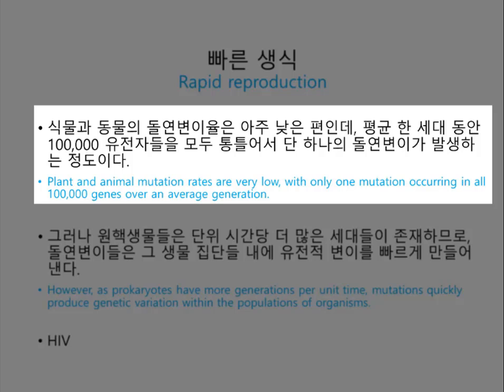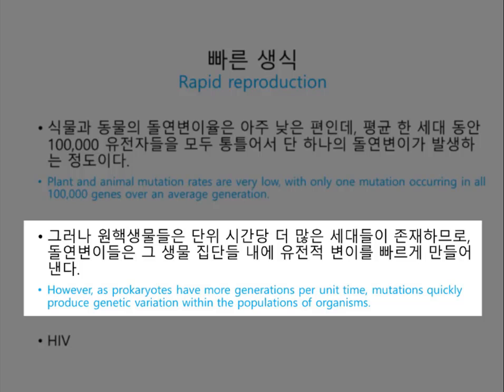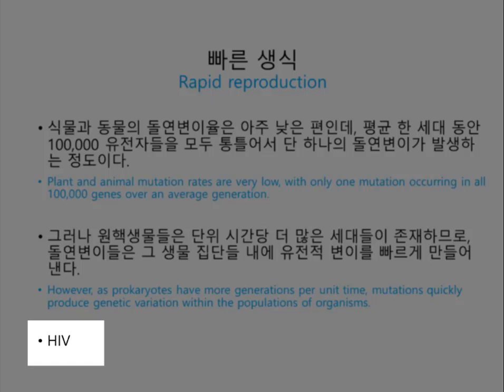Mutation rates tend to be low in plants and animals, averaging about one mutation in every 100,000 genes per generation, and they are often even lower in prokaryotes. But prokaryotes have many more generations per unit of time, so mutations can quickly generate genetic variation in their populations. The same is true of viruses. For instance, HIV has a generation time of about 2 days. That is, it takes 2 days for a newly formed virus to produce the next generation of viruses.